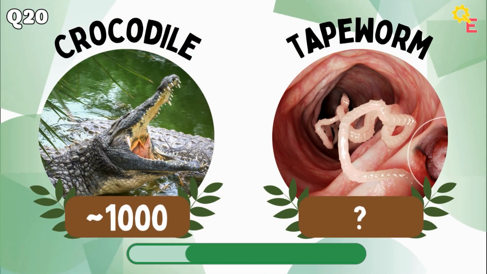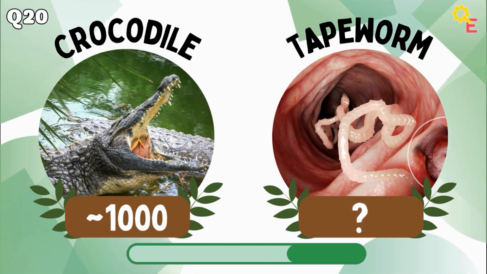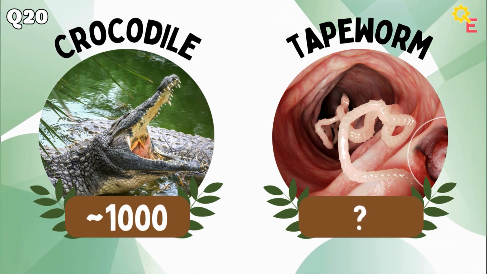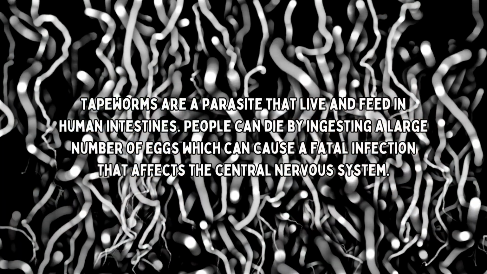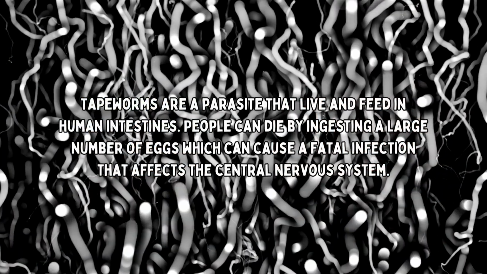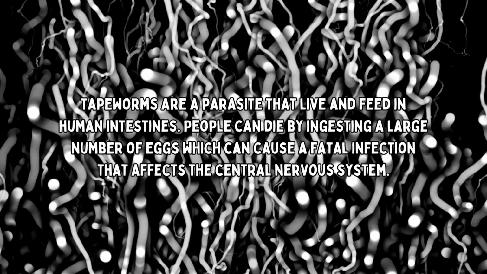We now move on to the final 10 questions, with the crocodile versus the tapeworm. The answer is higher. Tapeworms are a parasite that live and feed in human intestines. People can die by ingesting a large number of eggs, which can cause a fatal infection that affects the central nervous system.